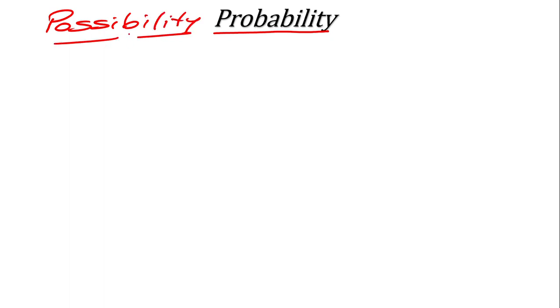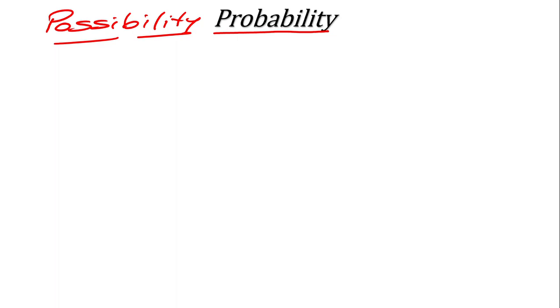The word probability is the mathematical word, and its general word is possibility. Every day we use this word: what is the possibility that this work will be done, what is the possibility that this work will not be done. So this type of possibility or statement depends on certain conditions.